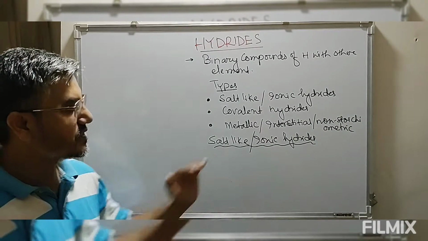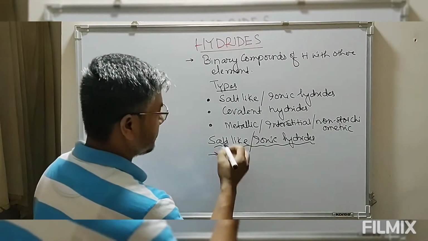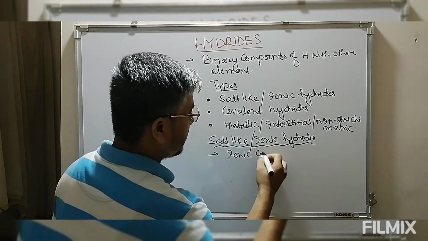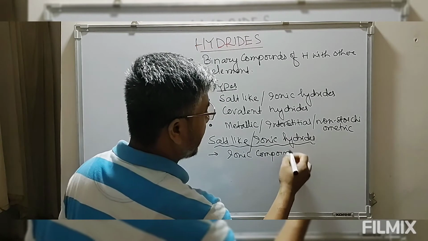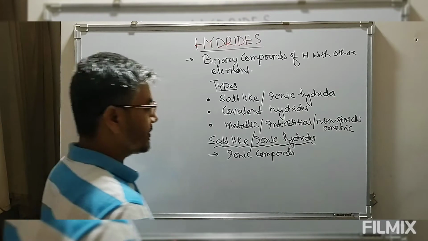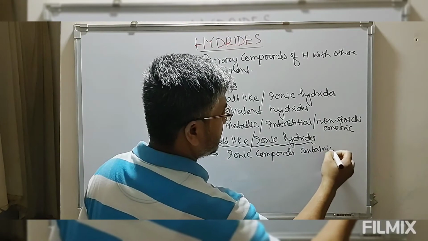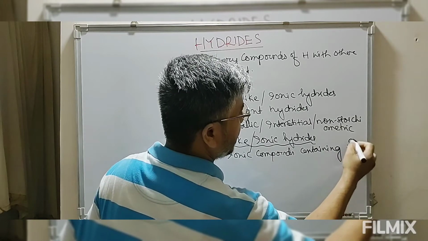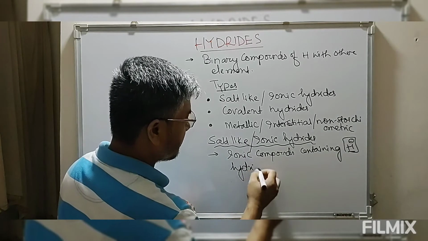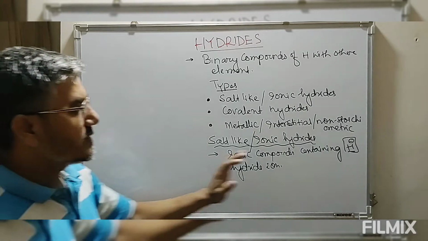So these compounds are ionic compounds. The anion present in these hydrides is H minus, and this H minus is what we call the hydride ion.